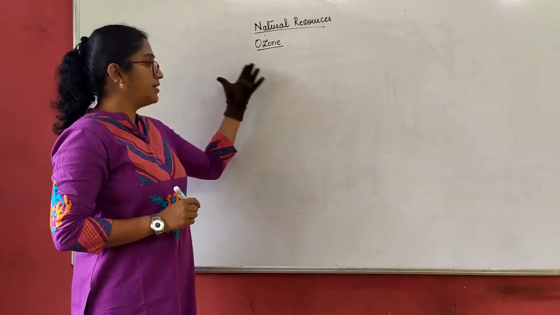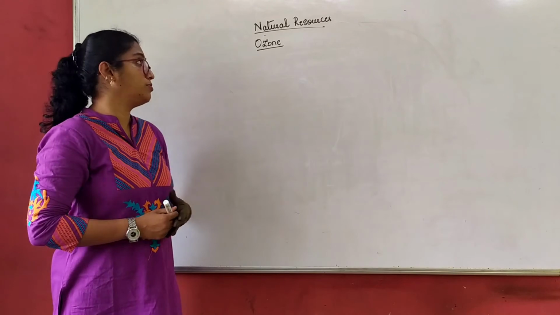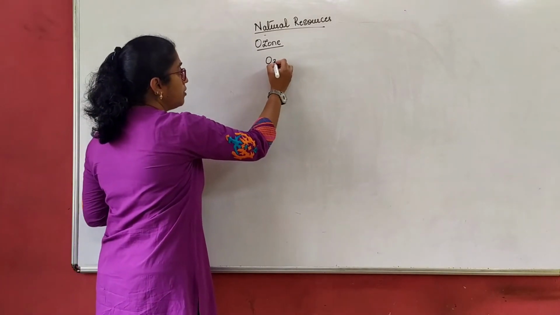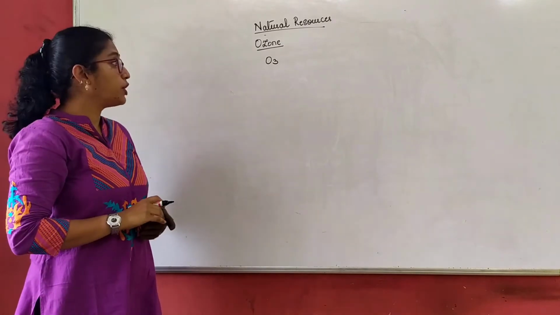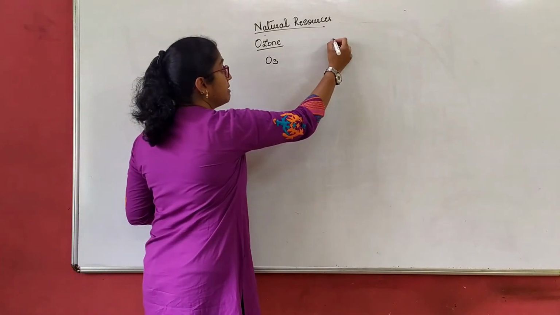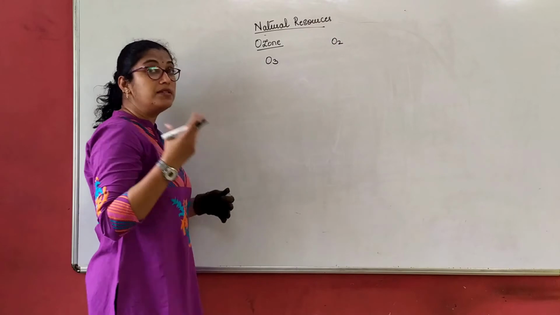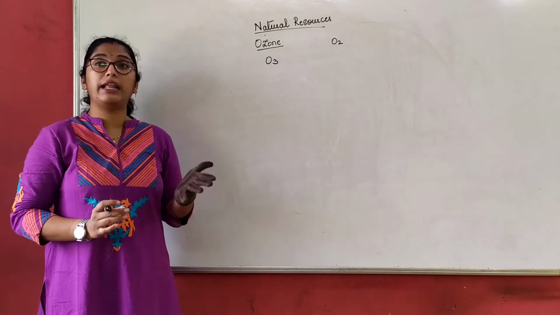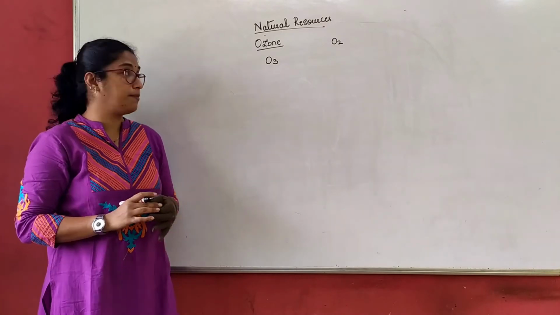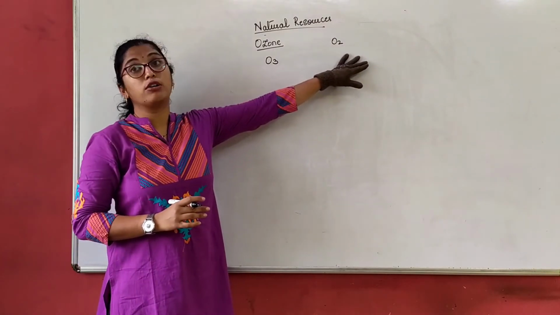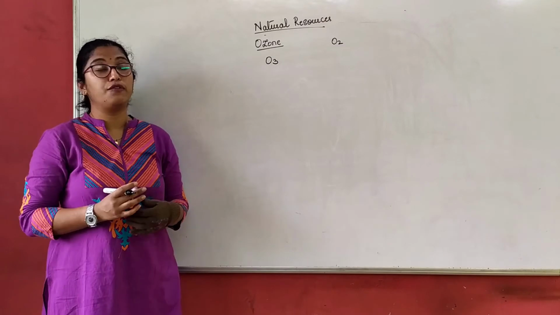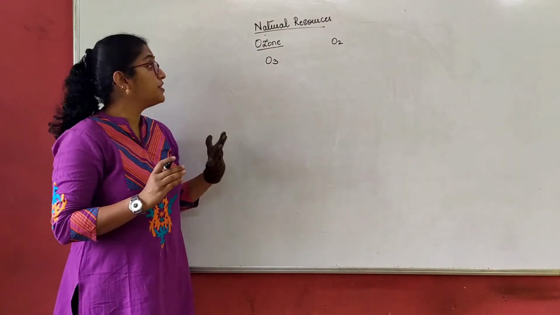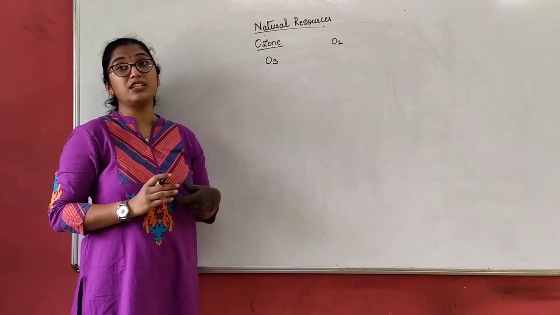Now we'll cover the last part, what is ozone. Ozone is a triatomic molecule of oxygen. When we talk about oxygen, it is diatomic. Diatomic means two atoms of oxygen. As we discussed in the atoms and molecules chapter, a diatomic molecule forms oxygen, and a triatomic molecule of oxygen forms ozone. Now let us first understand what ozone is.